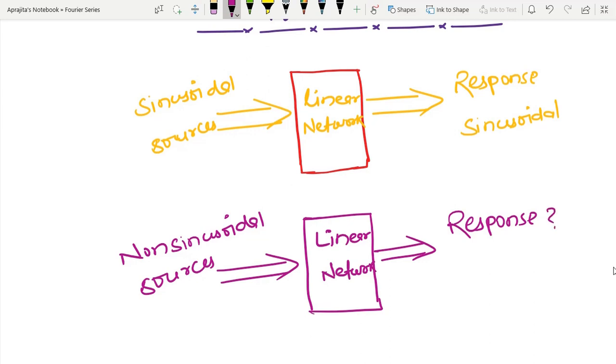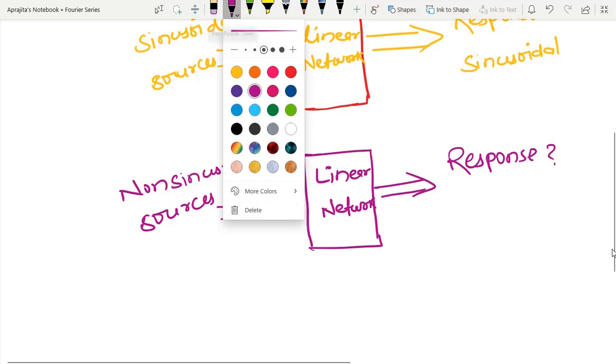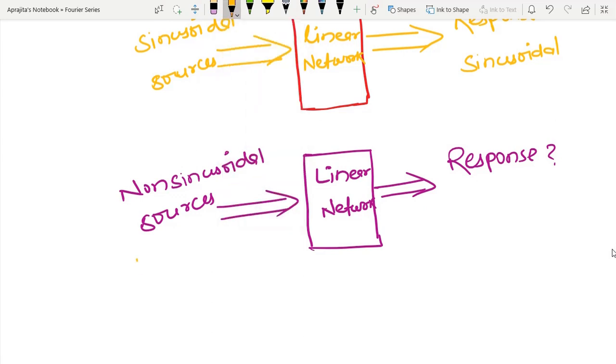I am going to assume that whatever non-sinusoidal source it is, it is again periodic, because we have already seen that the excitation we apply to the linear network is sinusoidal, and sinusoidal is periodic. Due to that reason I am going to maintain the periodicity, but now I am allowing a more generalized version of the excitation.